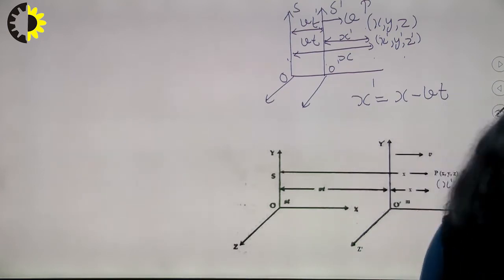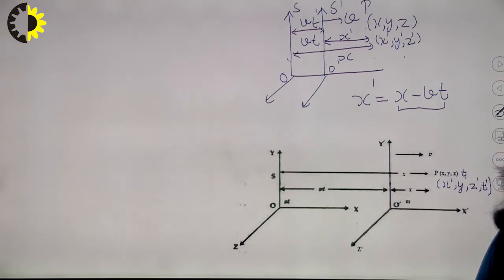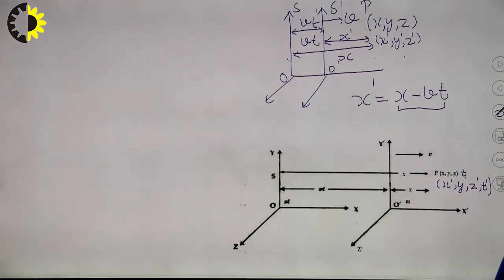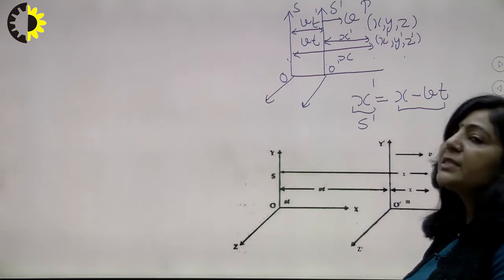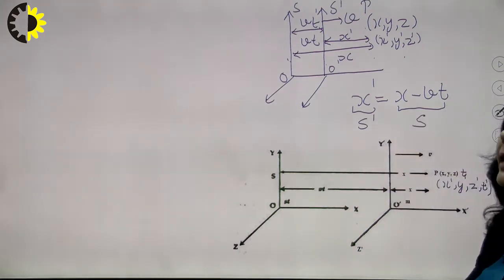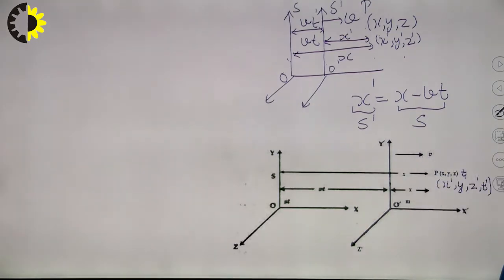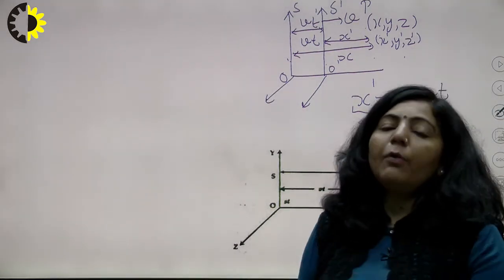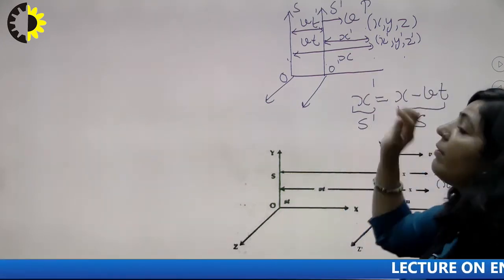As you can see here, the coordinates x and t belong to the S frame, and the coordinates x dash which are on the left hand side belong to the S dash frame. These are for the S frame and these coordinates are for the S dash frame. It means you have converted the coordinates of the S frame in terms of the coordinates of the S dash frame. Means there is a transformation from one frame to the other. That is the reason this equation is known as the transformation equation.